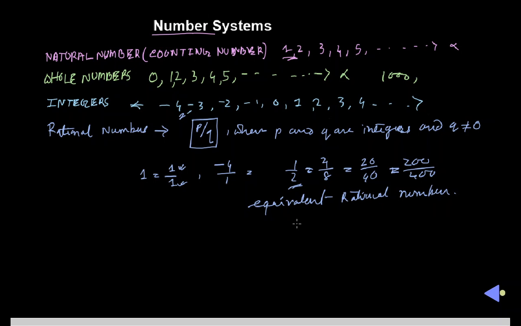Equivalent rational number. Rational number actually derives from the word ratio. You know about ratio. Ratio means P by Q format. That is why it is called the rational number. And another series, just opposite to the rational number, is called an irrational number.